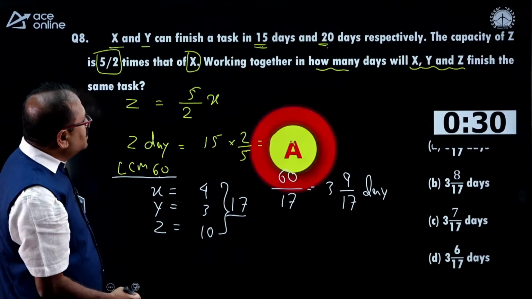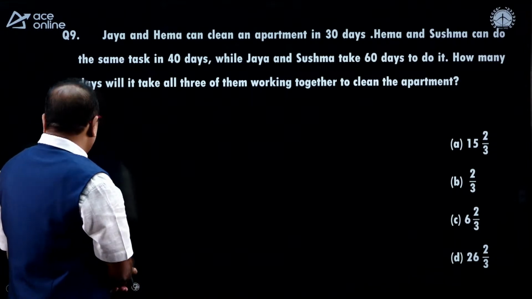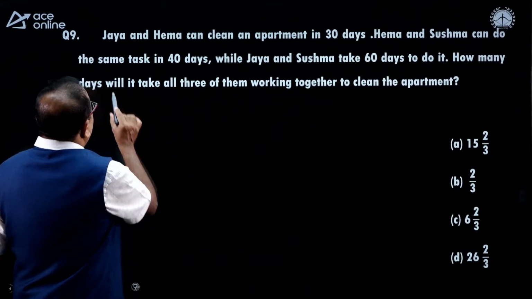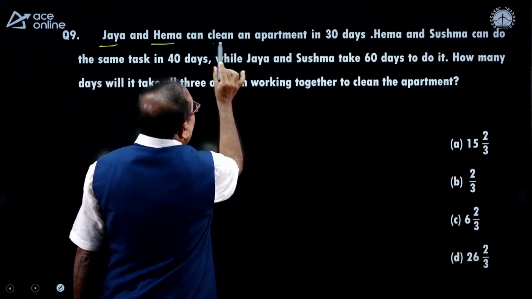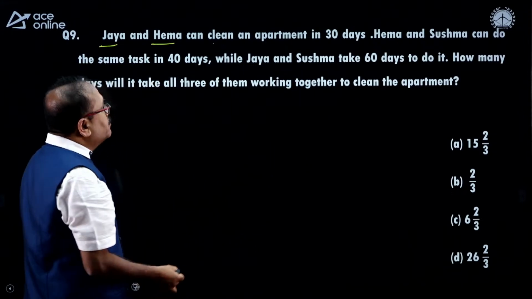Okay. So I chose a couple of easy questions also, my dear friends. So, what is this? Here Jaya and Hema clean an apartment in 30 days. They complete one work in 30 days.